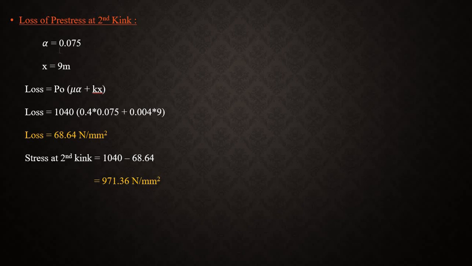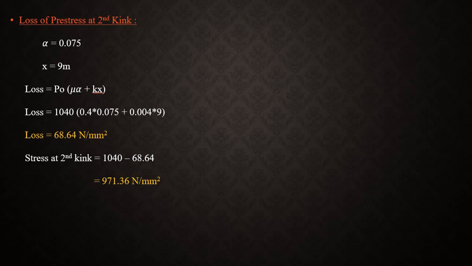So only one kink is there. So alpha is 1 into slope, x is 9 meter. We know the values. P naught 1040, mu 0.4 into alpha 0.075 plus k 0.004 into x is 9 meter.